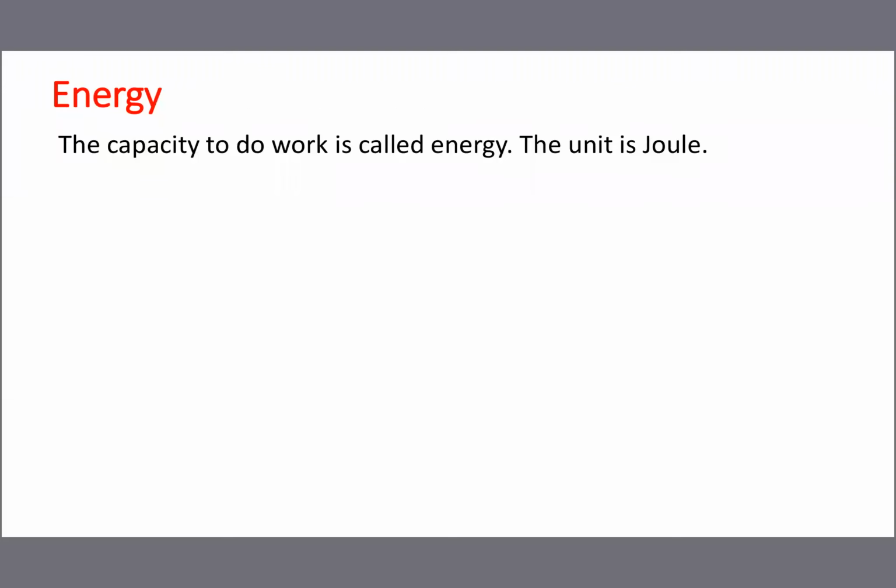So both the definition and the question vary. The capacity to do work is called energy. Power means the rate of doing work. Some people get confused. The rate of doing work is called power. The capacity to do work is called energy. Most expected objective questions are: the capacity to do work is called ABCD, or the rate of doing work is called ABCD, or in interviews it is also a repeated question. Then we will go for types of energy.